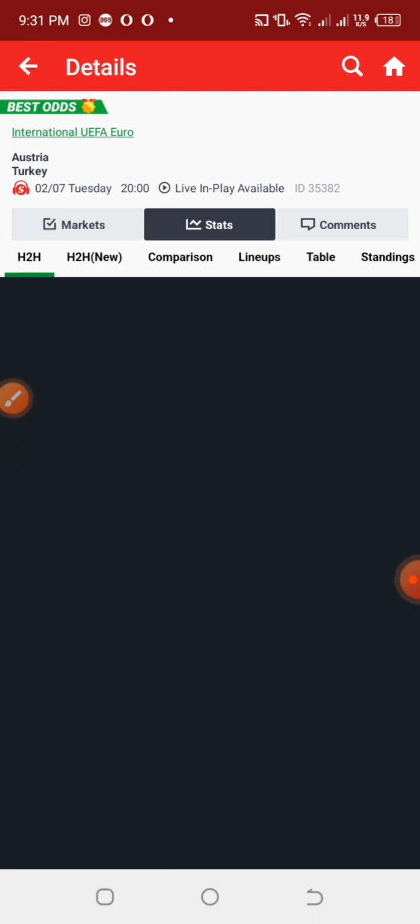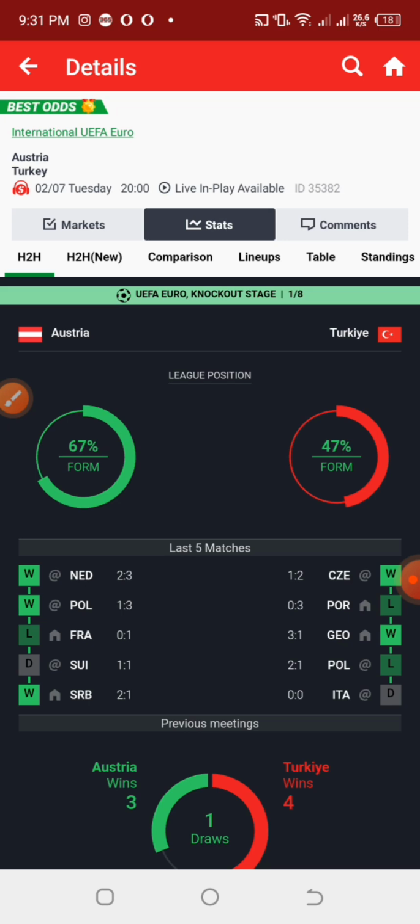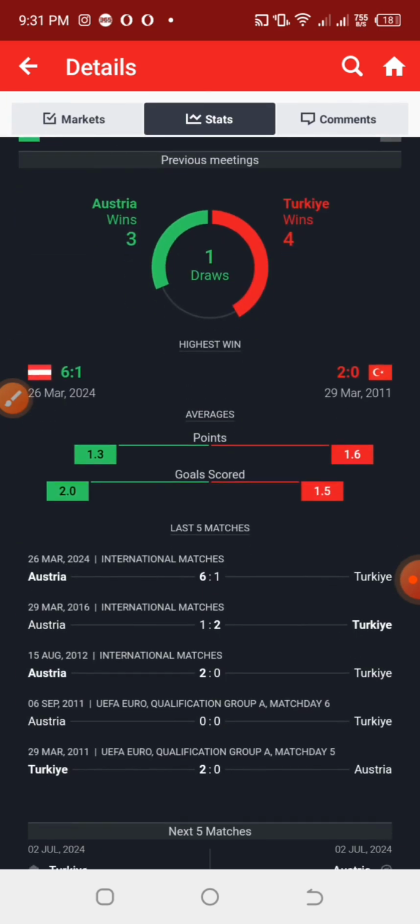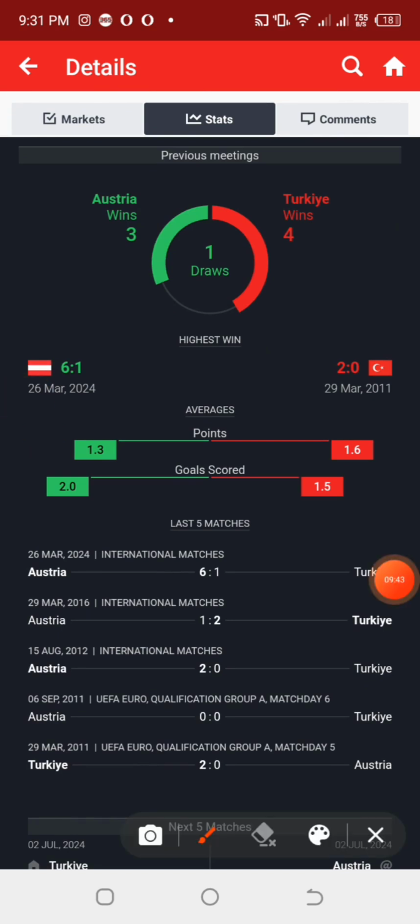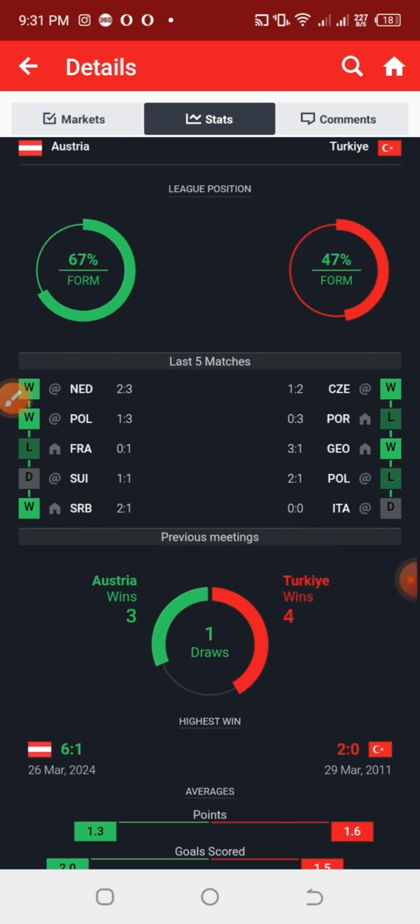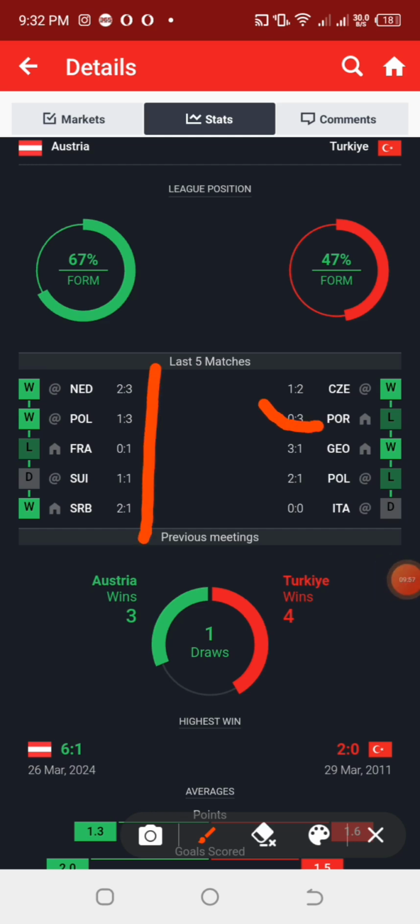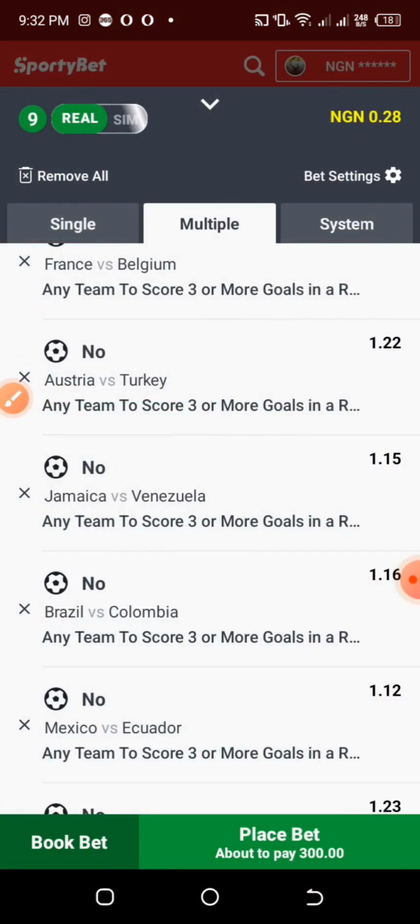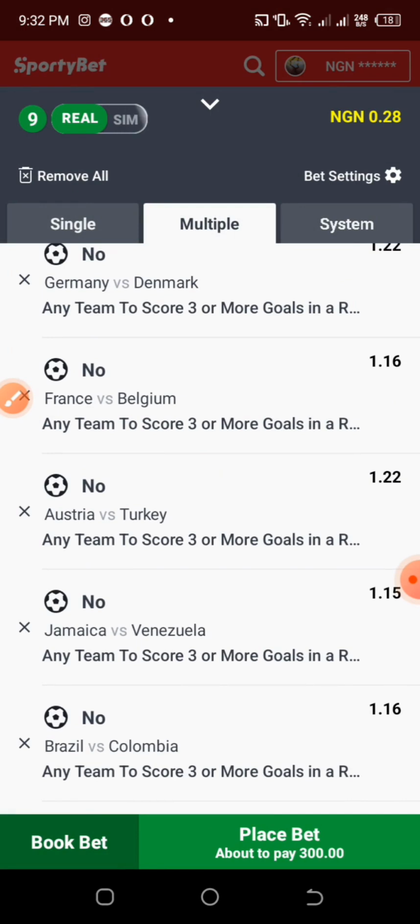So we have Austria and Turkey, okay. And checking the last previous games with other teams, we can see that the margin of goals is not that common. But checking the last previous games against each other, we have a match that ended up as 6-1. That one scares me. And for the away team, we can see that one of the matches actually ended up at 0-3. So for me, I think Austria and Turkey should not be here.